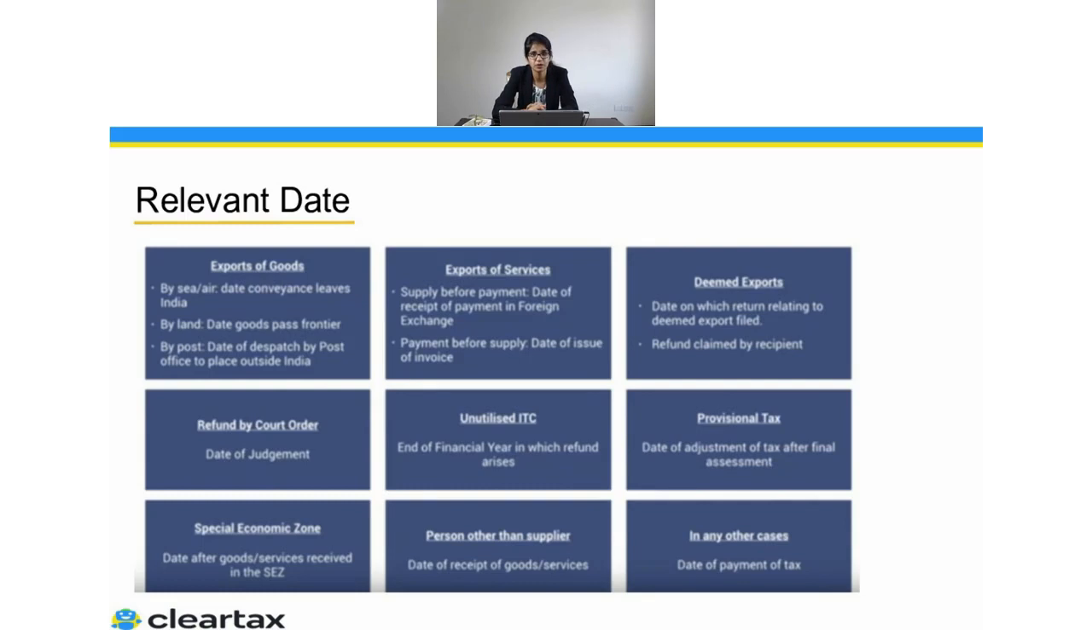Then there is a special economic zone. So whenever they confirm that they have received it, you can claim the refund. In case of the person other than supplier, the date of receipt of the goods or services by the recipient will become the date. And in any other cases, it is the date of payment of taxes. So this is the relevant date and it's important because from here you are going to decide what would be the maximum time when you can actually claim the refund, which is from here you have to count 2 years and this would be the maximum time limit when you can claim the refund. This is again important because after that you will not be able to claim the refund for that particular thing.